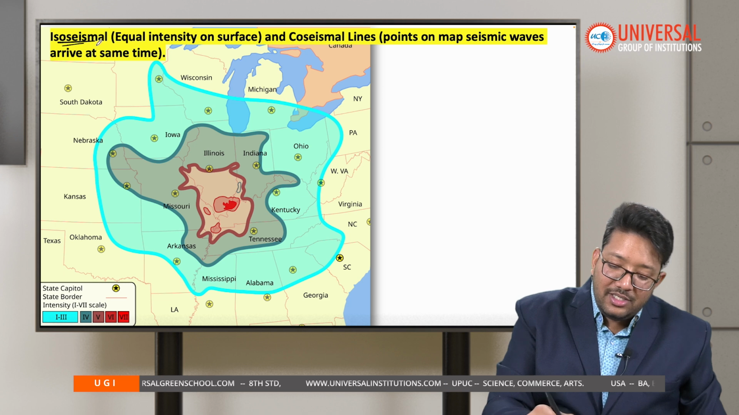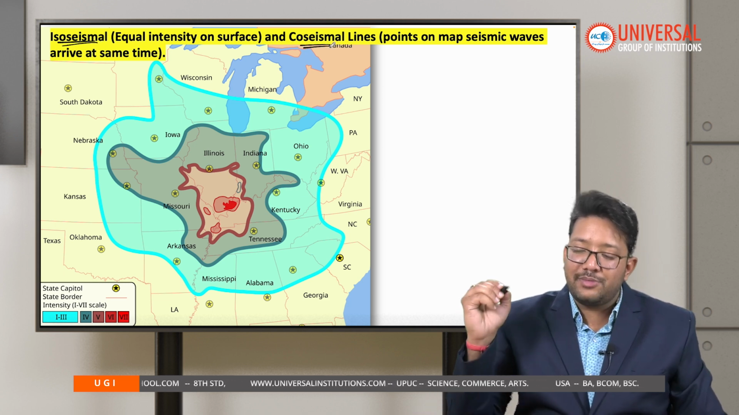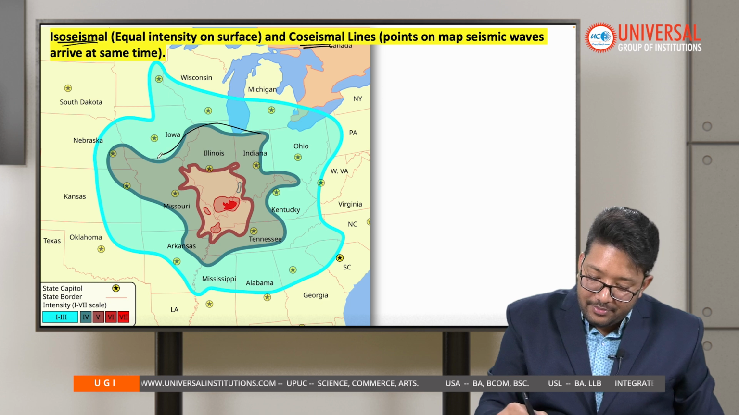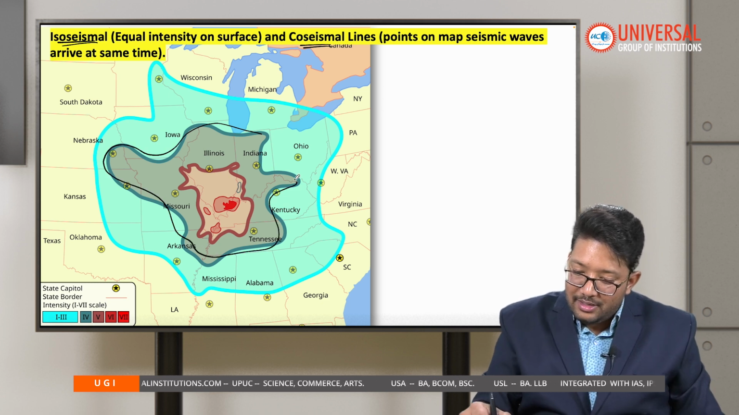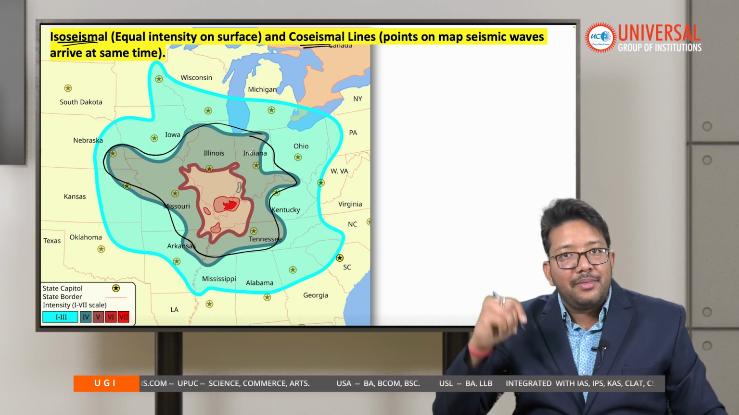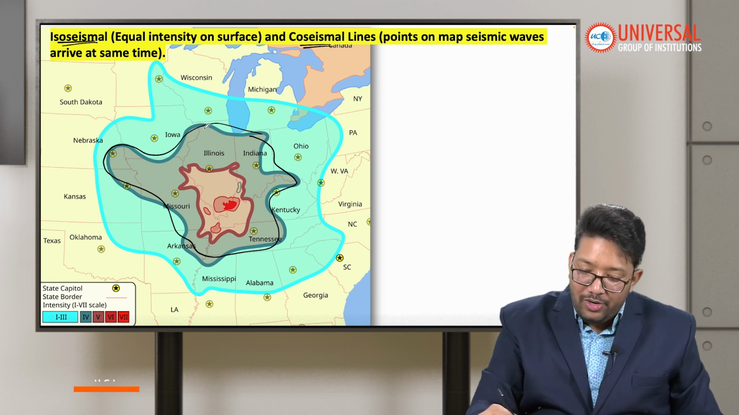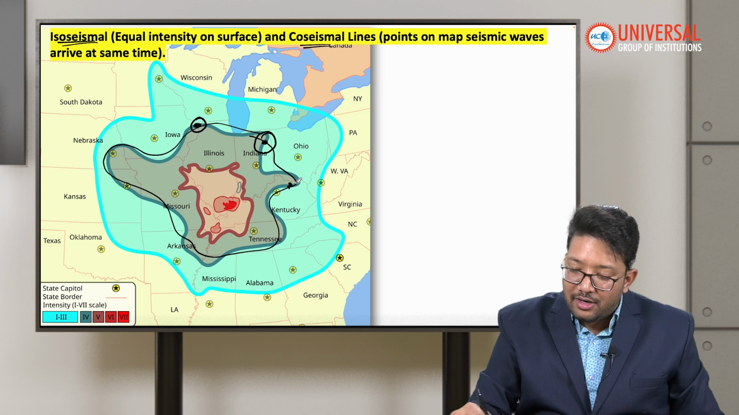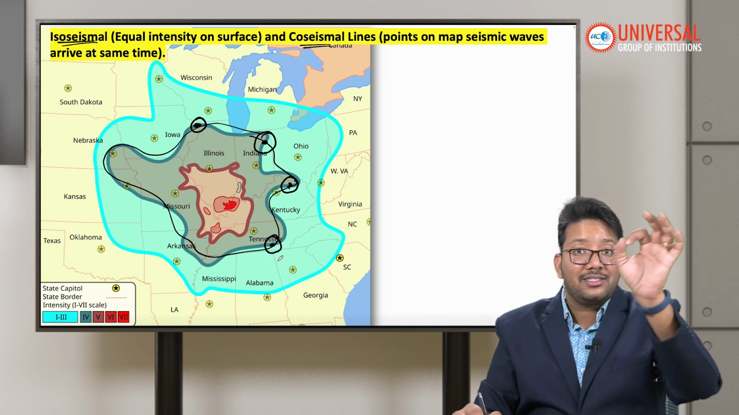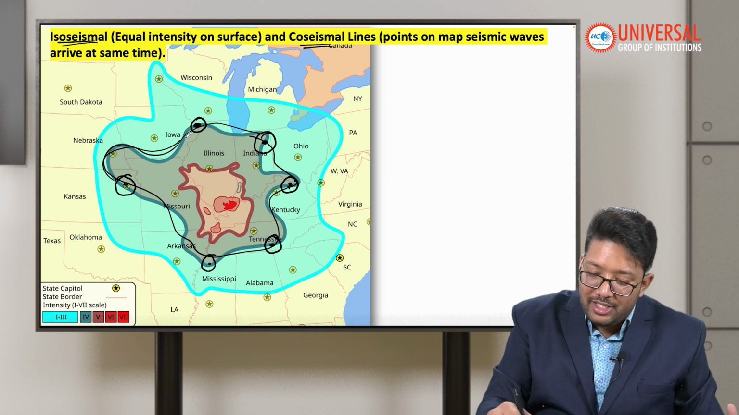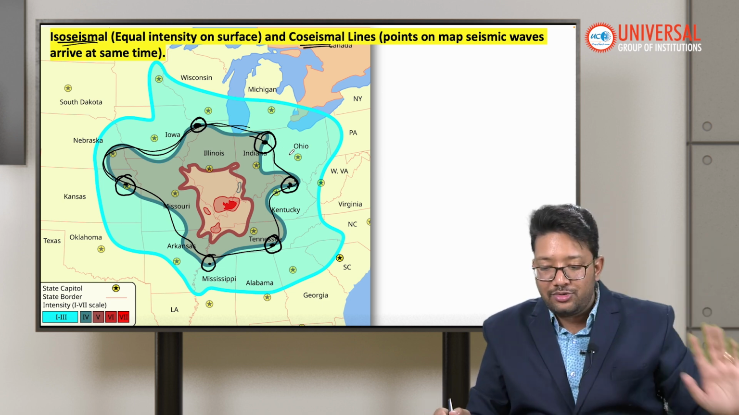Next, these two terminologies: isoseismal and co-seismal lines. Isoseismal lines are the lines drawn after an earthquake has occurred. If we find that these particular areas were the areas where the earthquake intensity was the same, and we join all these points together, that is called an isoseismal line.